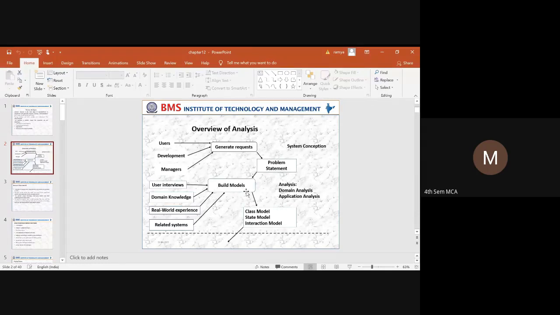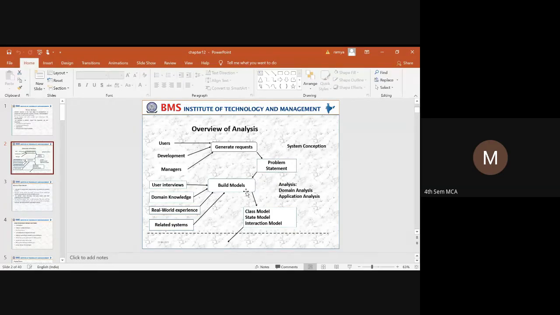To build a model, you need to carry out the analysis part. So the analysis part will sit between the system conception and the development of a model. To develop that model, first you need to have an analysis.